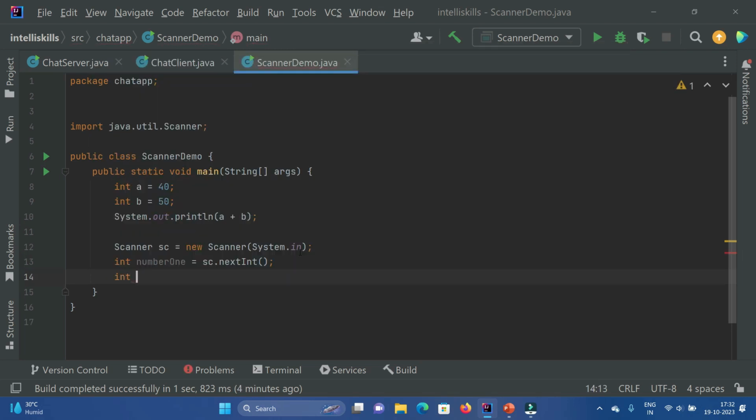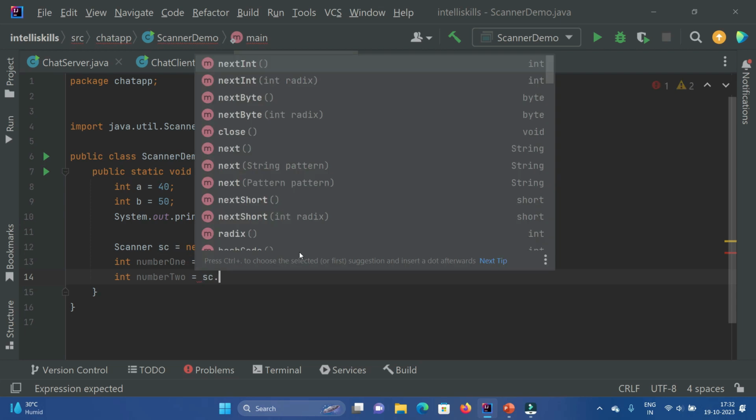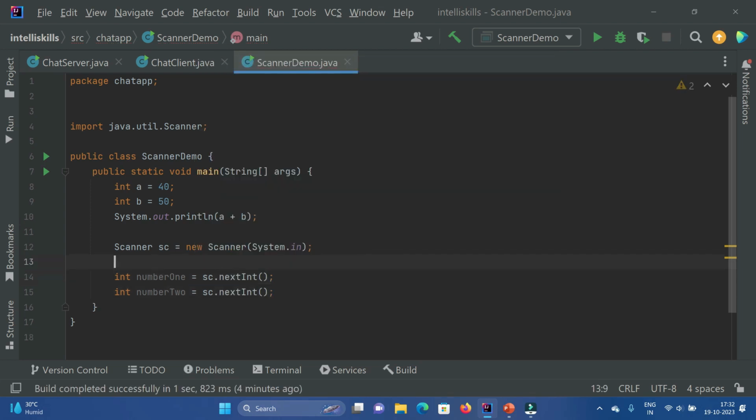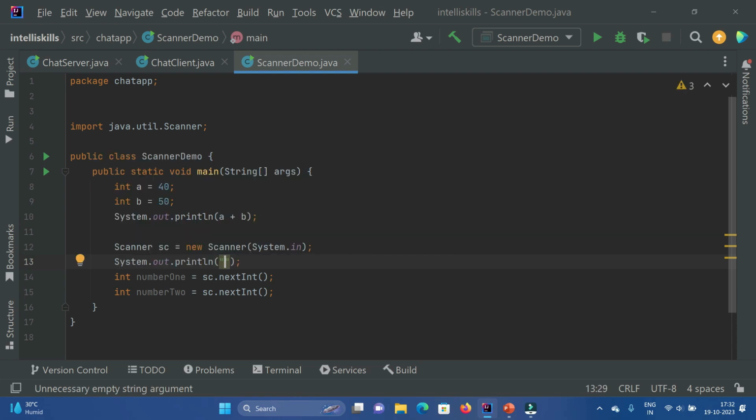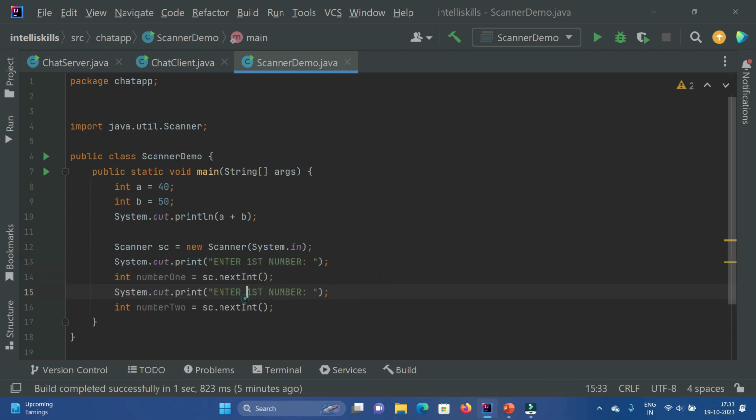Now integer num2. Now sc dot, what type of data type is it? Integer. So we are going to use the nextInt method again. Now for better clarity, let us print a statement: Enter first number. We are going to remove this ln, otherwise it will go to the next line. So copy this, paste it over here again: Enter second number.